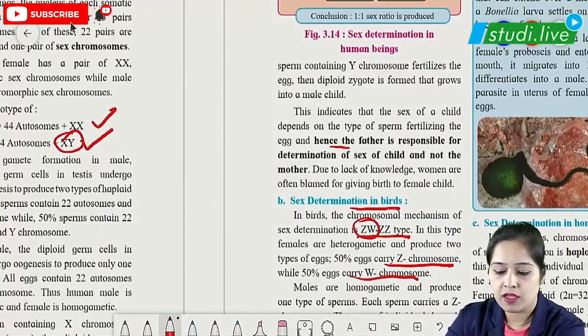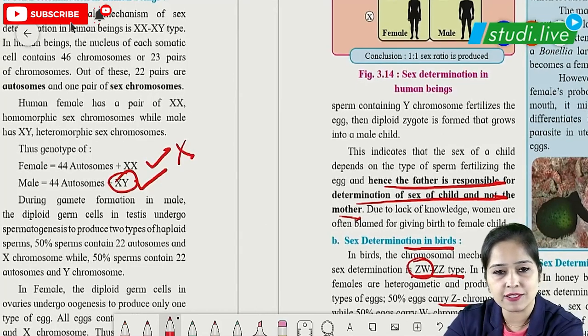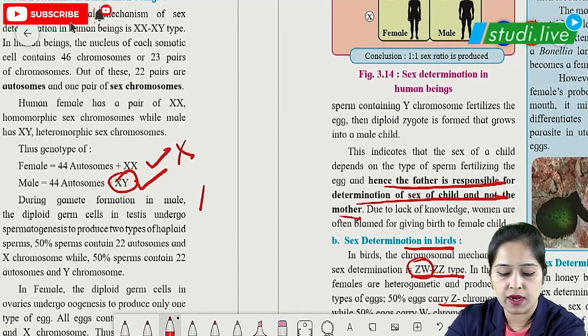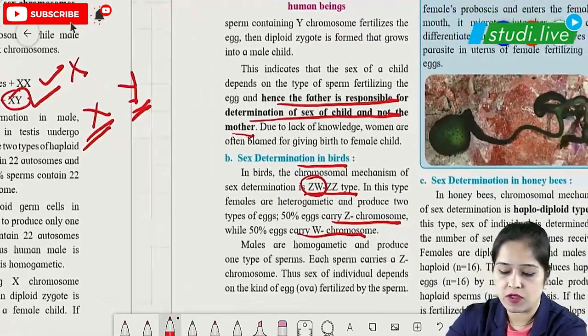That is why the father is responsible for determination of the sex of the child and not the mother, because in humans we had seen that females only contain the X chromosome, whereas males will contain either X or Y. So it is the chromosome which is inherited from the father that determines the sex of the child.